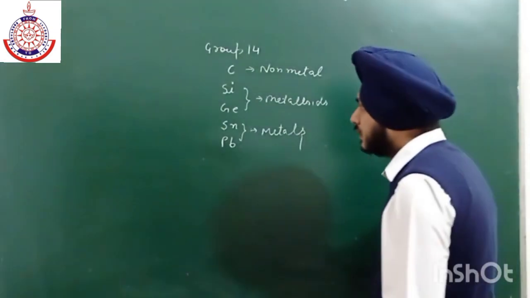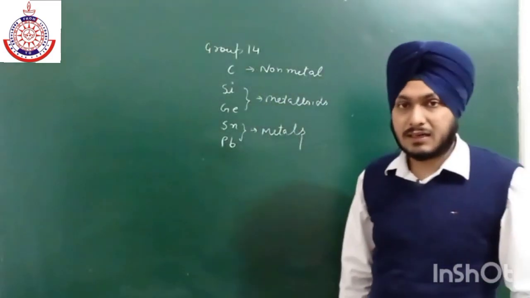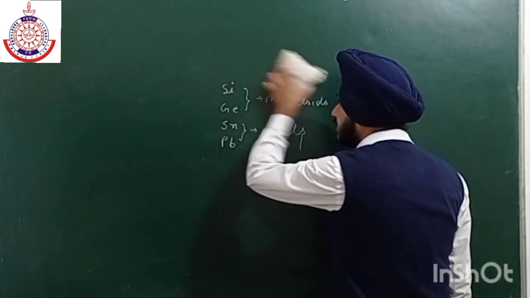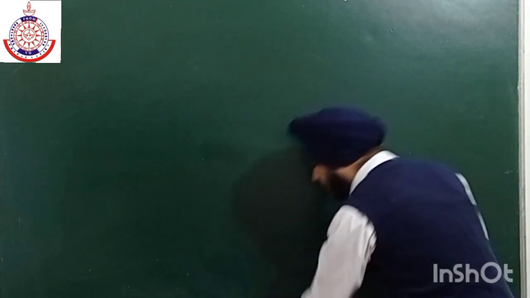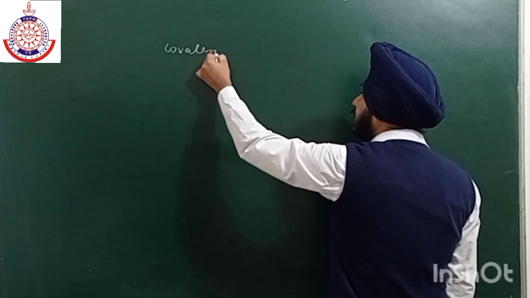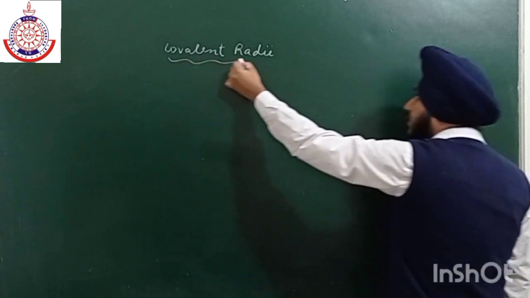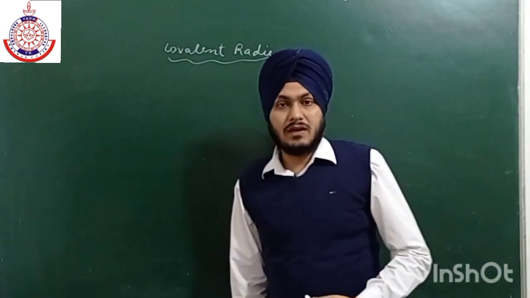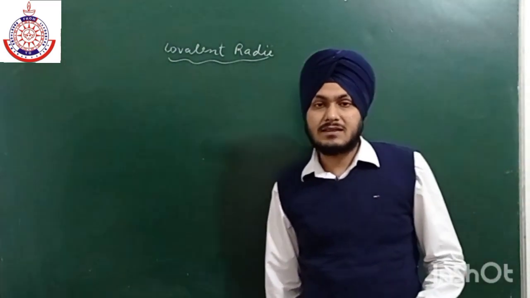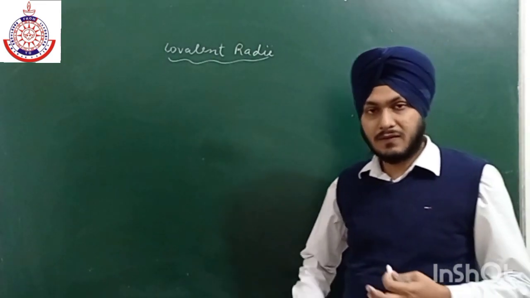Before we move on to electronic configuration and chemical properties, let us discuss some physical properties, which are very important. The first physical property is covalent radii or ionic atomic radii. One thing you have to keep in mind is that all these elements have a tendency to form covalent bonds. They have very little tendency to form ionic bonds because the number of valence electrons is 4 in all group 14 elements.